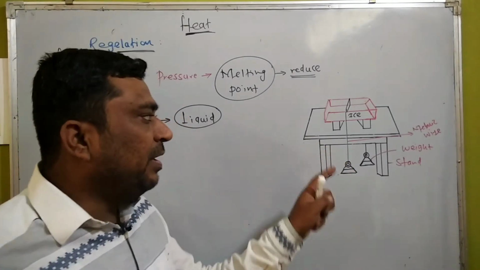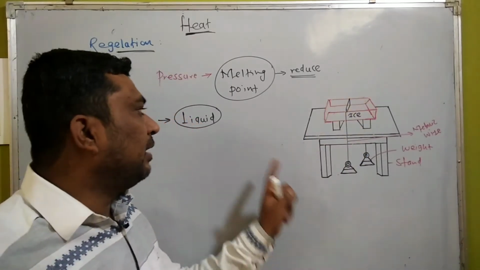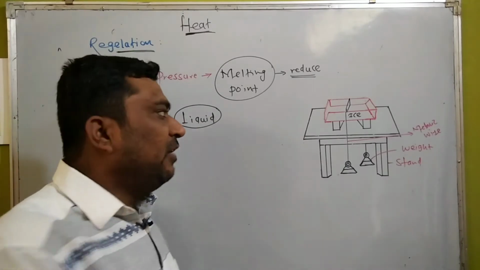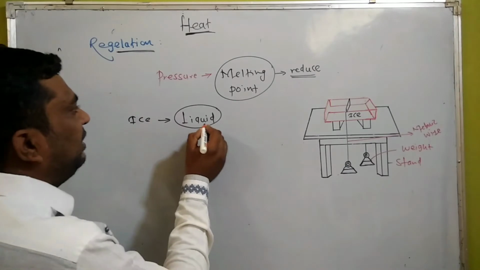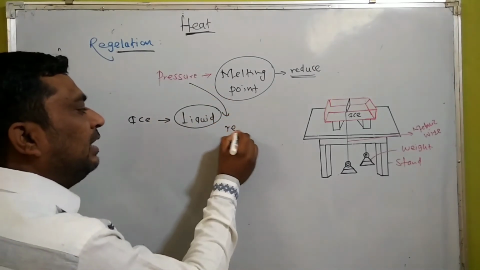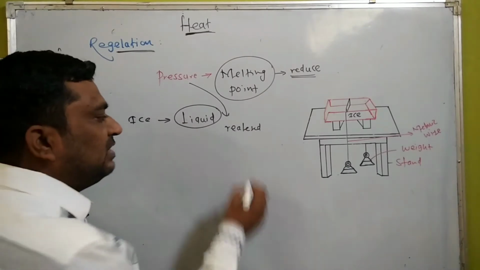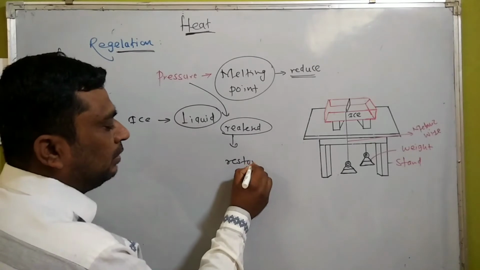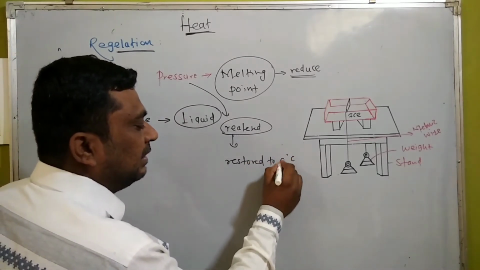Once it penetrated inside, on that region where the wire is there, the pressure gets released. So once the pressure is released, the temperature is again restored to 0 degrees Celsius.